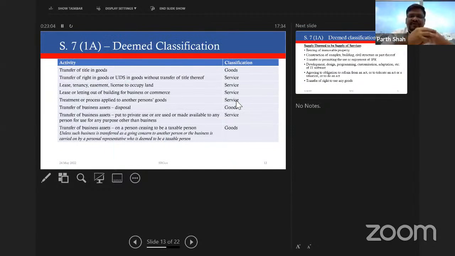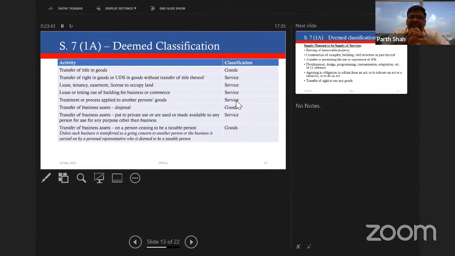Now, if we go back to Section 7, or even the charging section, what did the charging section say? It said that tax is leviable on supply of goods or services or both. Meaning there can always be an issue whether a particular supply is a supply of goods, or a supply of service, or a combination where both goods and services are being supplied, or more than one good or more than one service is supplied under the same contract. Therefore, we have Section 7(1)(a), Schedule 2, which deems certain activities or transactions as supply of goods or supply of service. And they have given a list of such transactions.